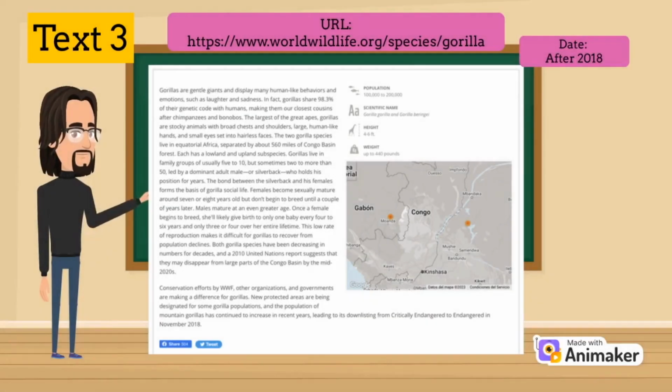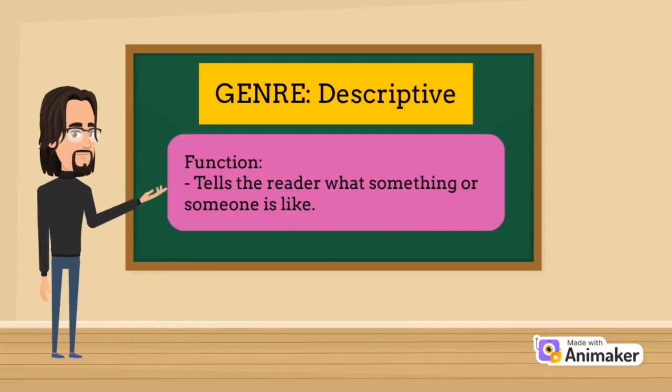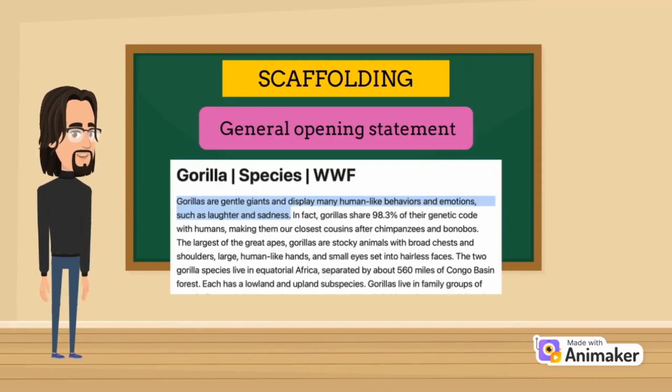My name is Rodrigo Sangüesa, and I'm going to analyze the third text, which is a description of the gorilla found on the official website of the WWF. The genre of this text is descriptive. Its main function is telling the reader what something or someone is like.